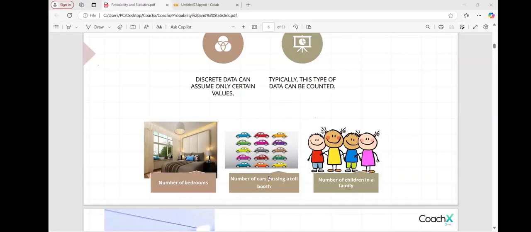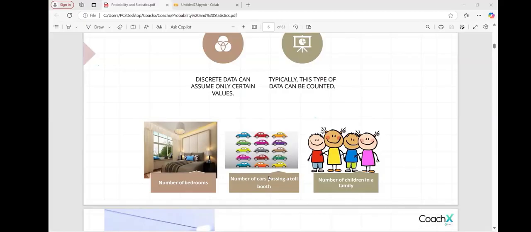Okay. There's another example. Imagine that now there is FASTag in every toll. If there is a count function which counts the number of cars that passed, then you will get a discrete value of the data. Every time a car passes through FASTag, it will automatically increment the counter.